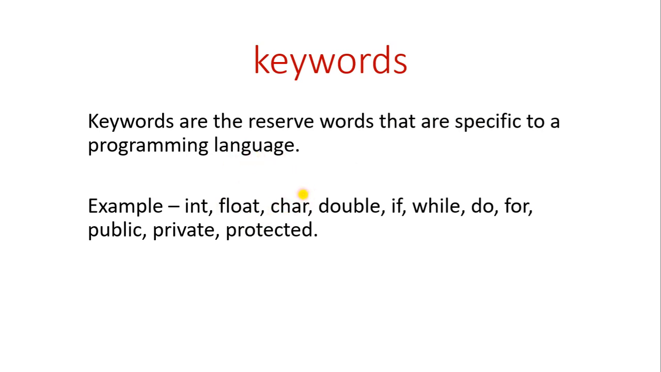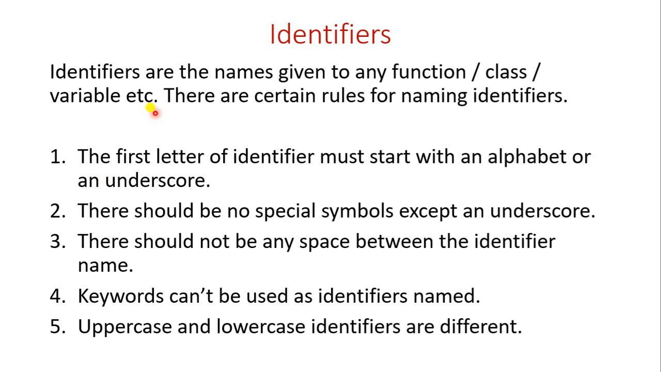Okay, let's go next, that is identifiers. Identifiers are the names given to any function, class, variable, etc. Identifiers are the names. Names of what? Function name, class name or variable name. We know how we declare a function: void display, where display is the function name. For class, class Demonstrate, where Demonstrate is a class name.